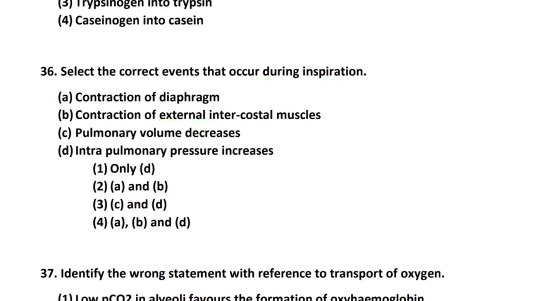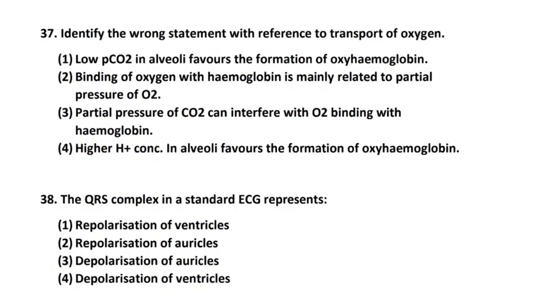Next question number 37. Identify the wrong statement with reference to the transport of oxygen. Option 1, low partial pressure of carbon dioxide in alveoli favors the formation of oxyhemoglobin. Option 2, binding of oxygen with the hemoglobin is mainly related to partial pressure of oxygen. Option 3, partial pressure of carbon dioxide can interfere with the oxygen binding with the hemoglobin.